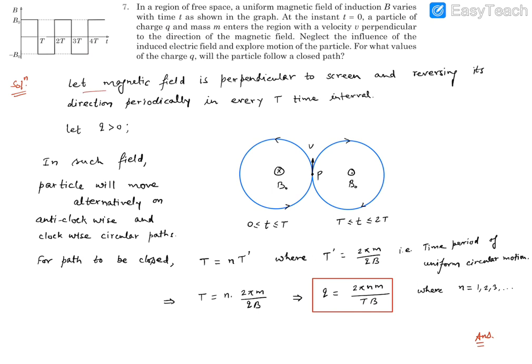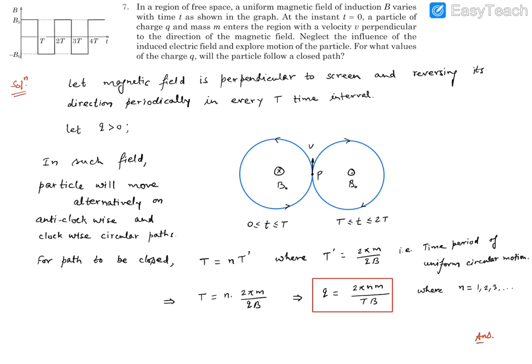So let's consider the magnetic field is perpendicular to the screen that you are looking at. Once it is going into the plane for T time, then it will come outside the plane for T time, and this will keep on repeating. So from 0 to capital T it was into the plane, then it turned outwards from T to 2T, and then further it will go into, then outwards, and this will keep on repeating. Let's say the particle initially was at P and it carries velocity V, which is perpendicular to the magnetic field as demanded by the question.